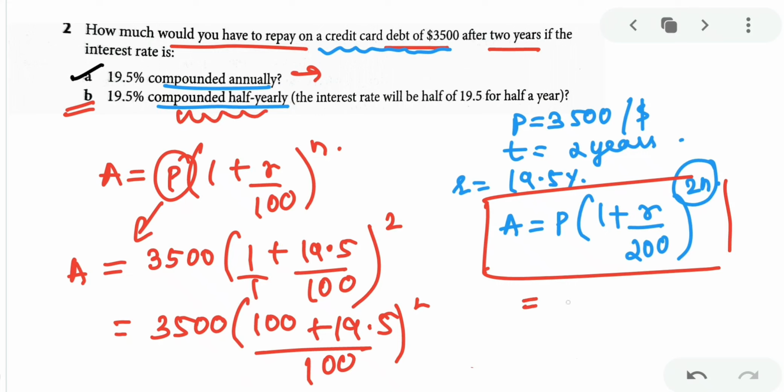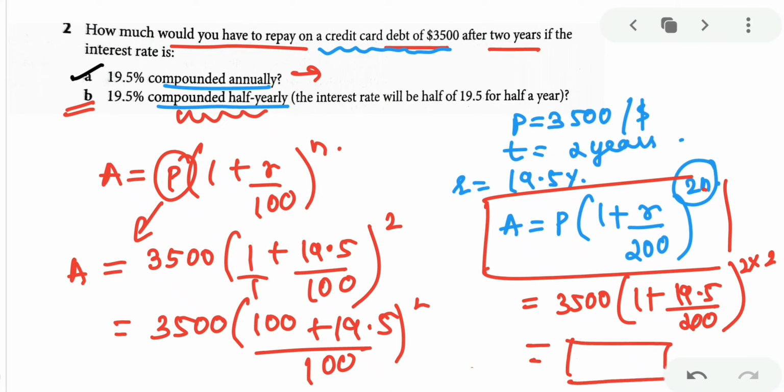Yes, and then the things will be same. 3,500 1 plus 19.5 upon 200 raised to 2 into number of years will be 2 into n was how many years? How many years it was given, children? It was given for 2 years. So 2 into 2. The number of years is 2. When you solve this, what answer you will be getting will be of your compounded half yearly. The amount which you have to pay when the compound interest is compounded half yearly. Got the point?